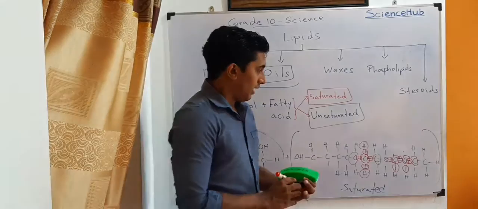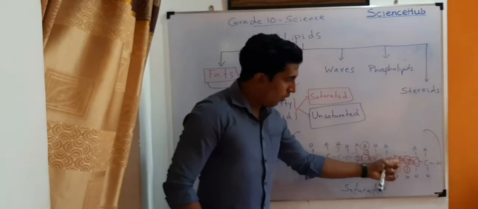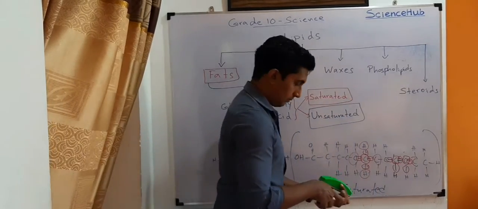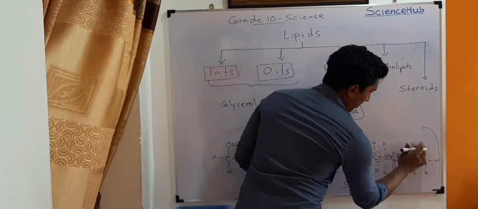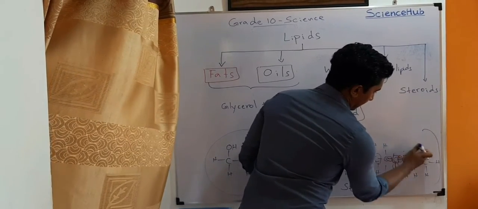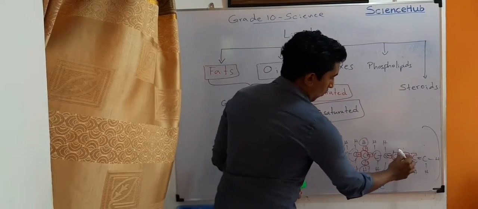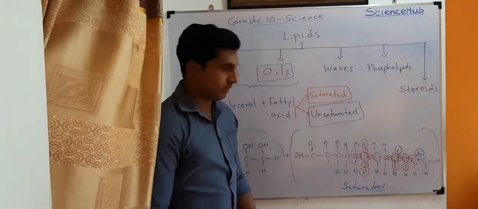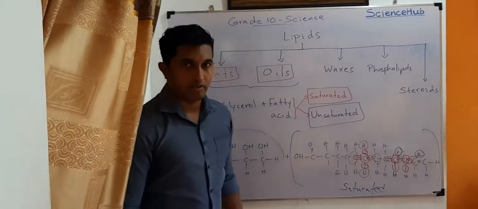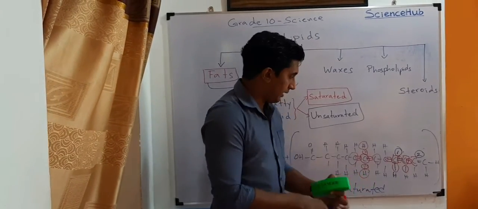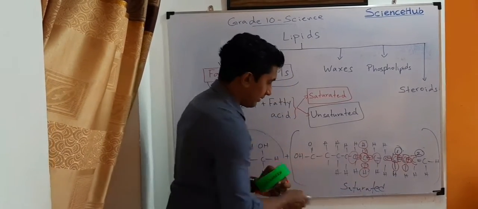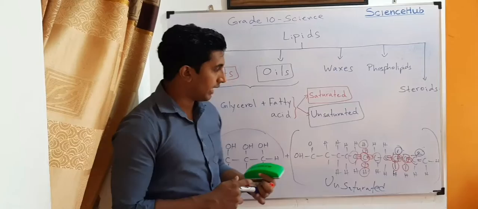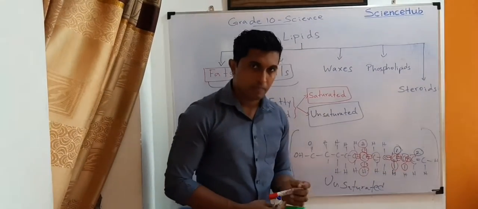If there are 1 or more double bonds in here, then this is the first double bond and this is the second one. Now it is an unsaturated carbon chain. Like that.